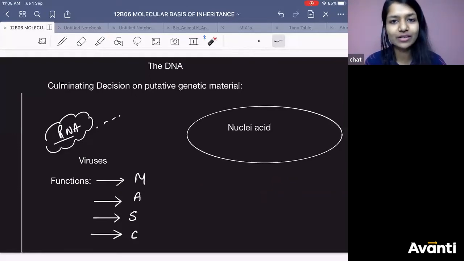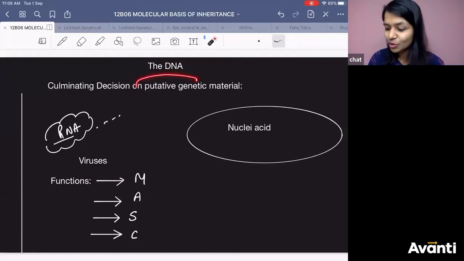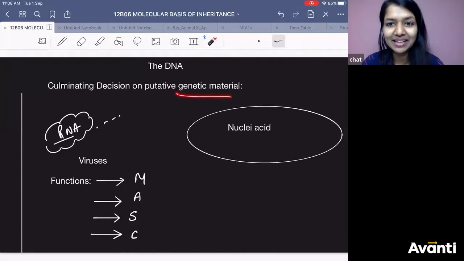Whenever you have to give a speech, at least at that time you have to say respected sir, respected ma'am, right? Honorable, reputed. So putative is that. Respected, reputed genetic material. So what is your final decision on the respected genetic material?